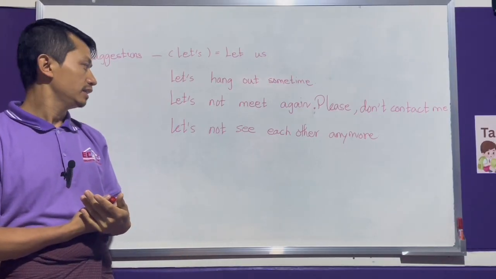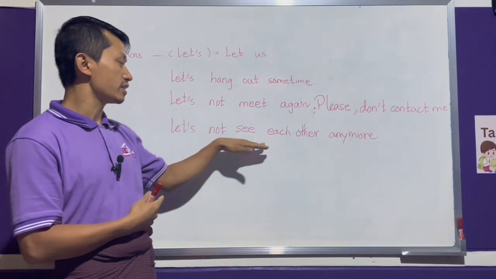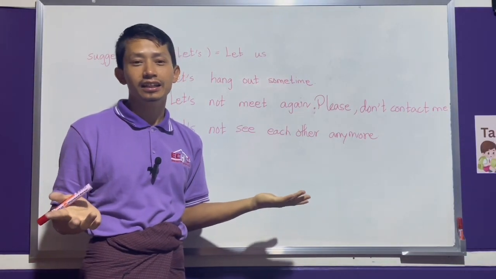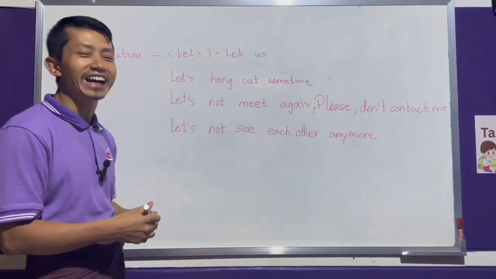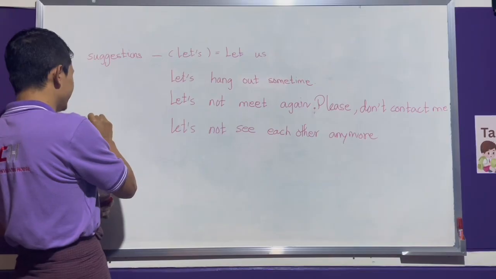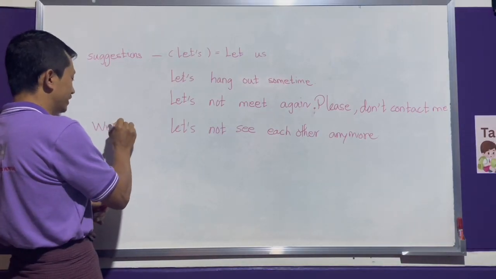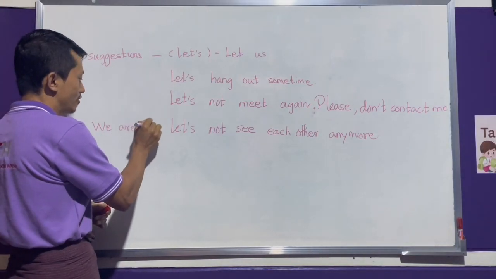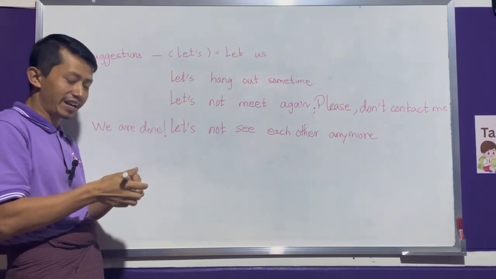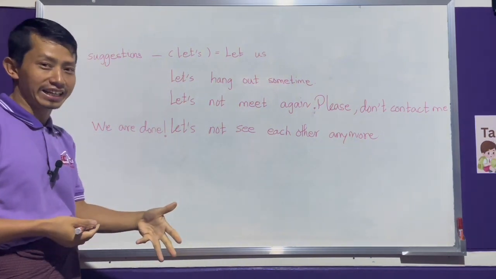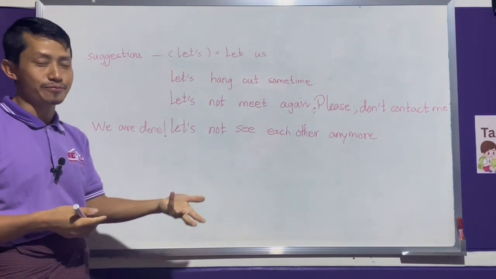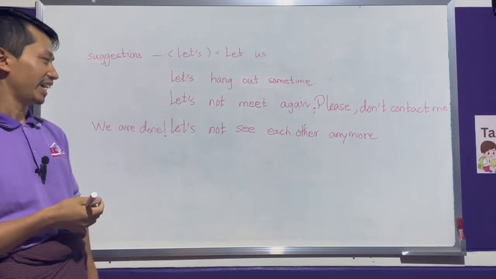And then let's not see each other anymore. We are done. Okay. If you want to add surprise, an exclamation mark. So let's not meet each other again.